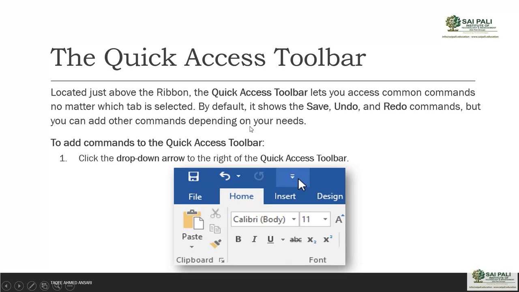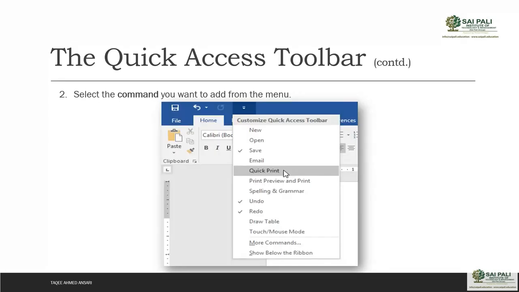So by default it shows save, undo and redo commands, but you can add other commands depending on your need. To add commands to the quick access toolbar, you click on the drop-down arrow to the right of the quick access toolbar. This is the arrow key. If you want to add more commands here, you click on that arrow, and it will open this option. Then you can select the command you want to add from the menu.